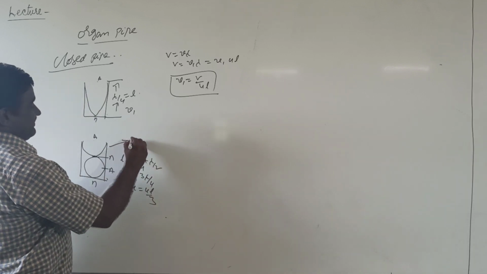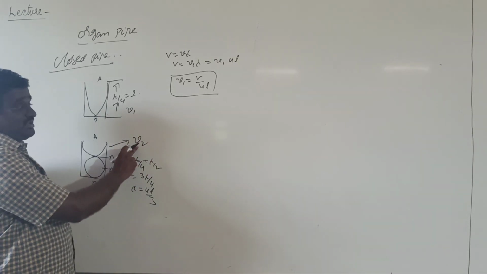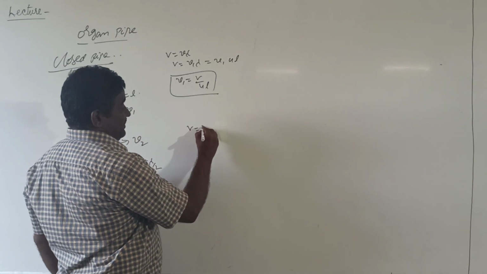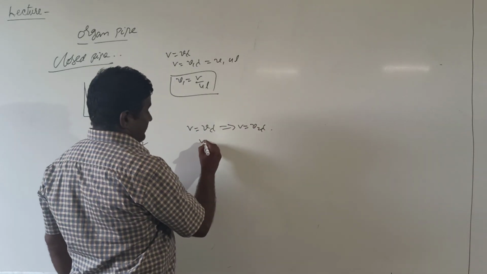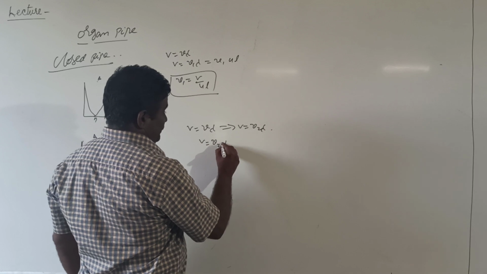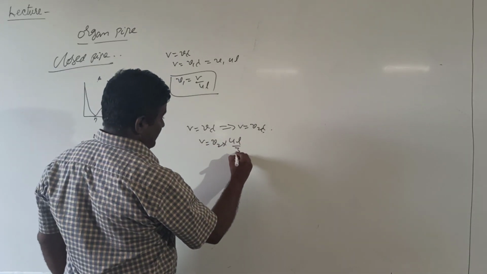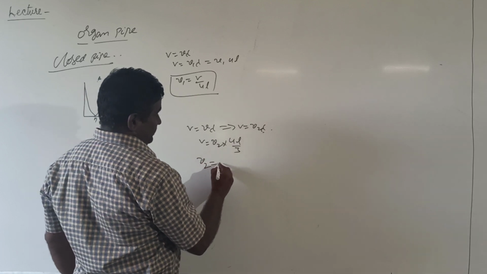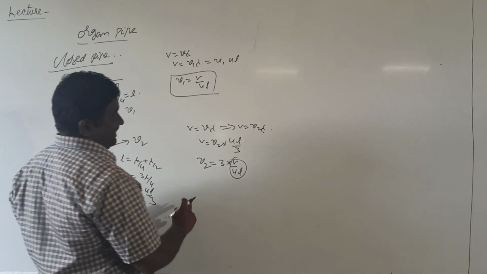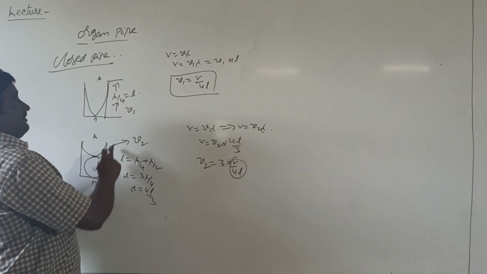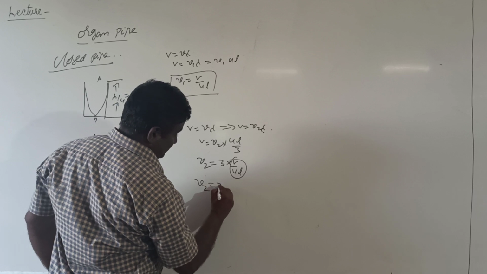In this case, the frequency of the pipe is taken as mu2, the second harmonic or first overtone. From the equation V equal to mu lambda, we write V equal to mu2 lambda. V equal to mu2 into lambda, means 4L by 3 substituted here. Then mu2 equal to 3 into V by 4L. Here V by 4L is the first harmonic or fundamental harmonic of the closed pipe. We write mu2 equal to 3 mu1.